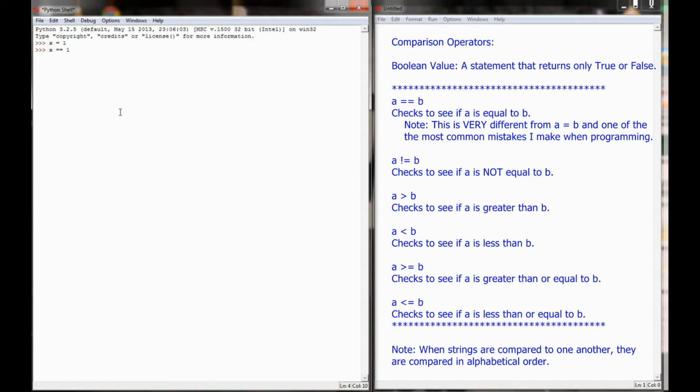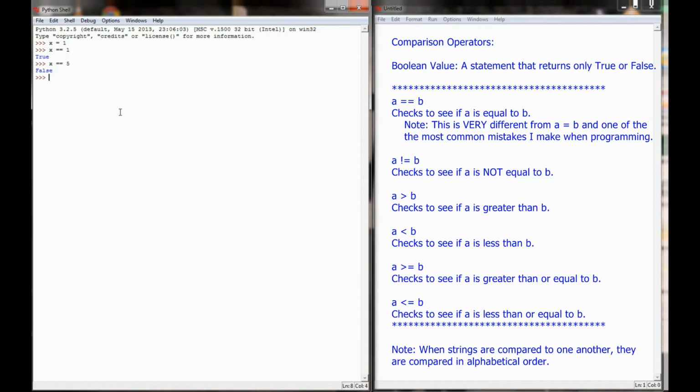The two equal signs put together are a comparison operator, and that would be read as is x equal to 1. And when I evaluate that statement, I see that evaluates to a value of true. If I say is x equal to 5, of course, that's false, and that evaluates to false. Python comes back and says that's not true.